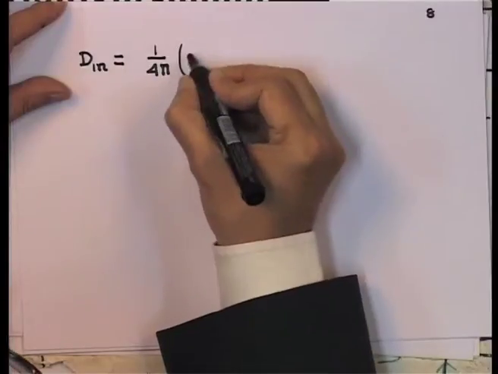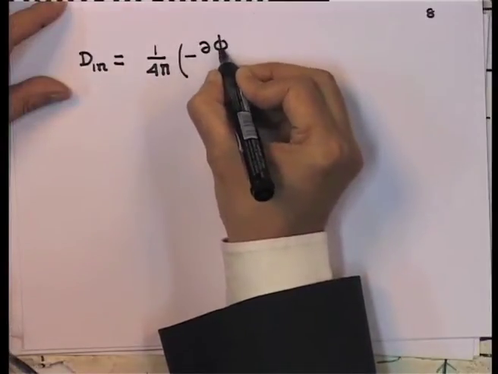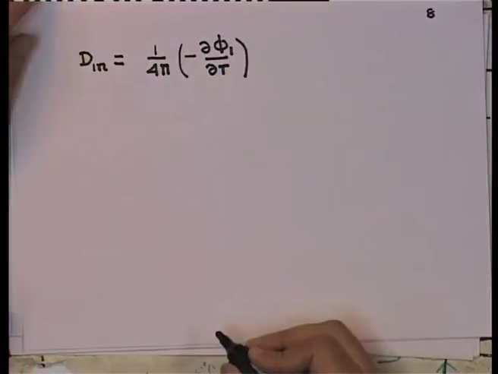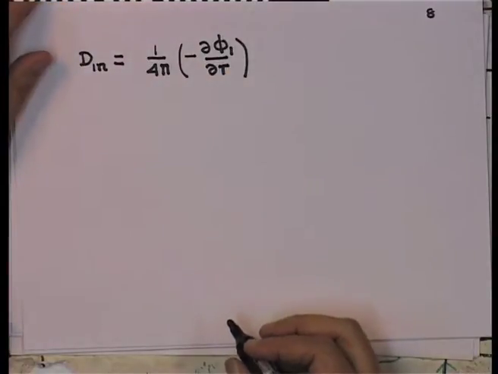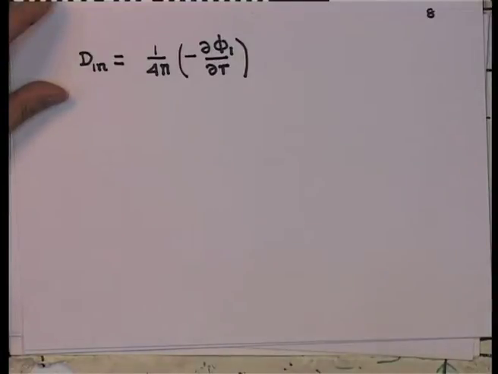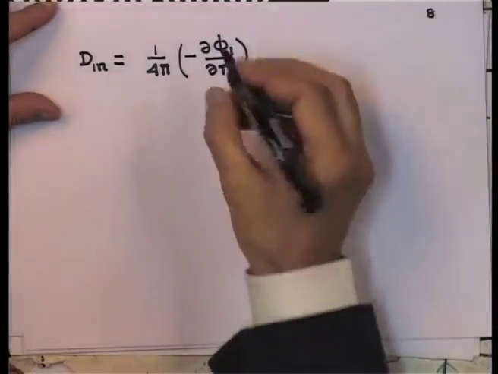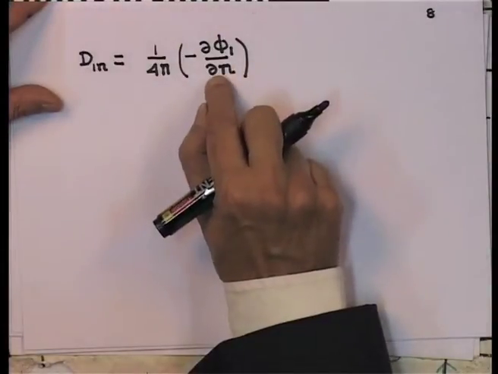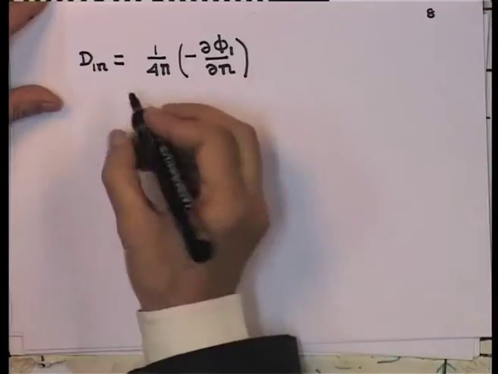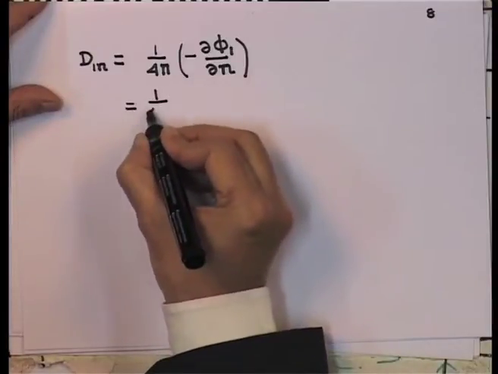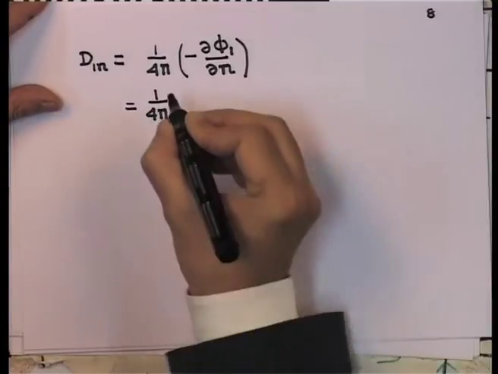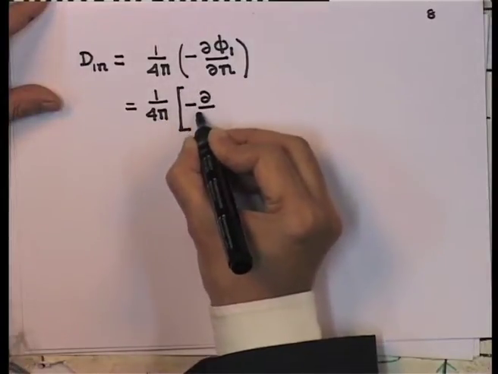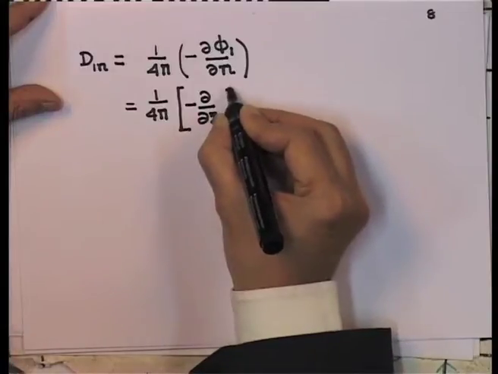So, it is minus d phi 1 by dr, because these are normal derivatives. Since the normal direction is just the z direction, D 1 n is the same as 1 over 4 pi times minus d by dz of this big expression that we wrote down.